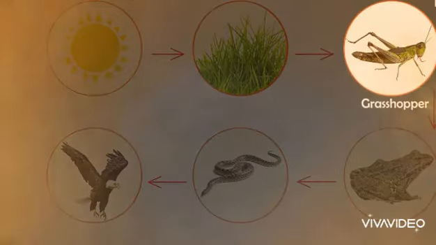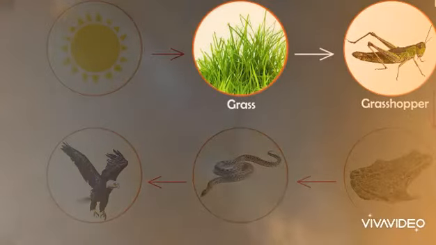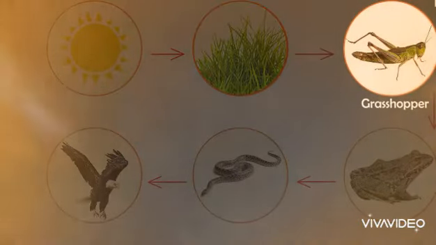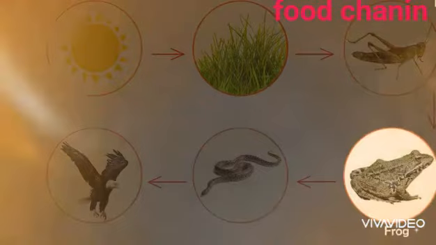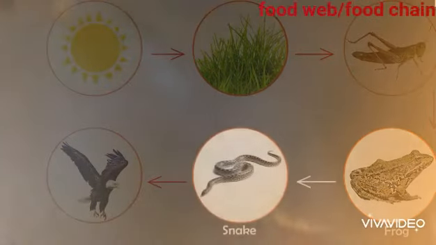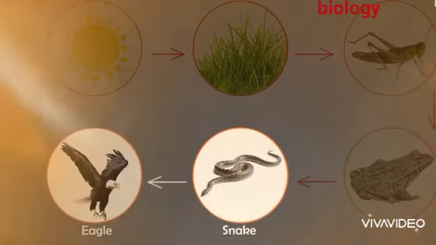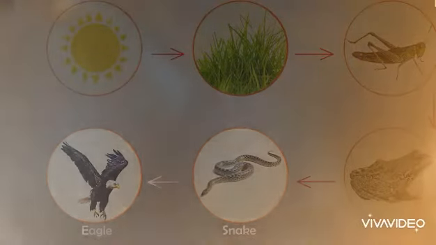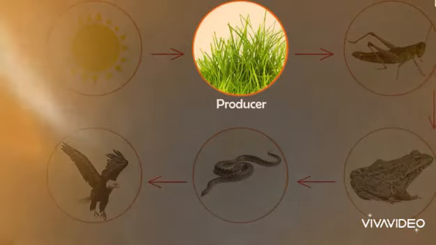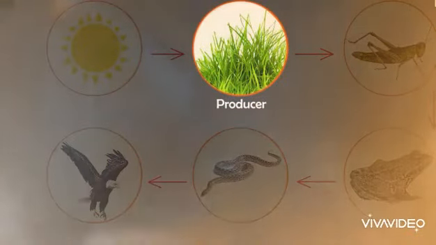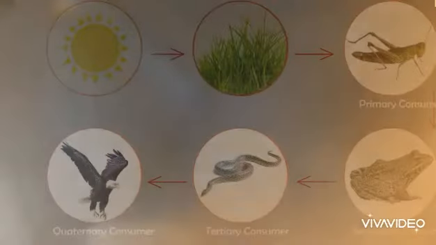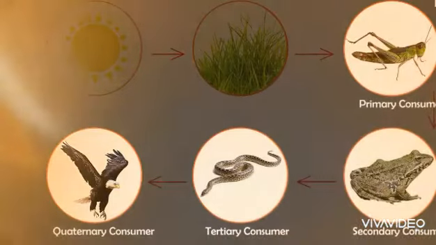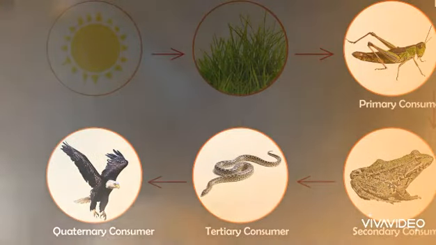Grasshopper feeds or depends on the grass to obtain their food. This grasshopper is in turn eaten by the frog. The frog is eaten by the snake, and the snake is eaten by the eagle. Here, the grass is a producer. It obtains the energy from the sun to produce its own food. And all other organisms which feed on each other are the consumers.